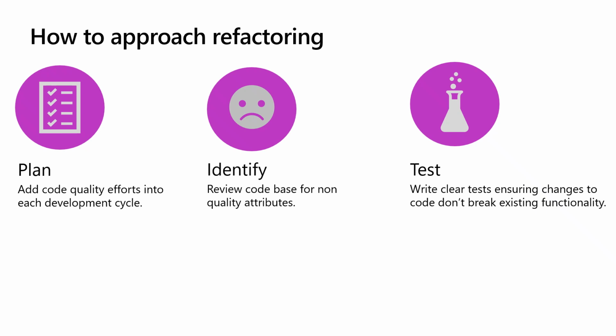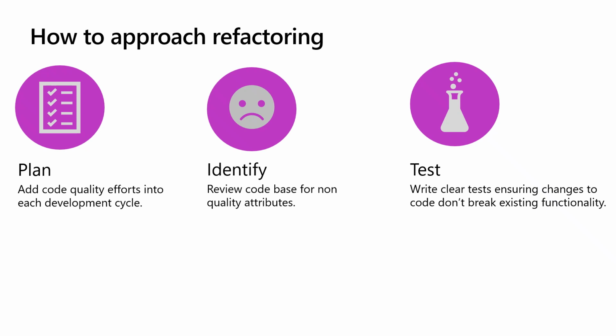Also look through your entire code base for anything that could be considered not quality. So look for code that doesn't follow, say, a naming convention that you've agreed on, or isn't really that maintainable. We'll cover what maintainability is in a bit. But review your code base regularly for anything that could be considered non-quality. And finally, test. Always test.